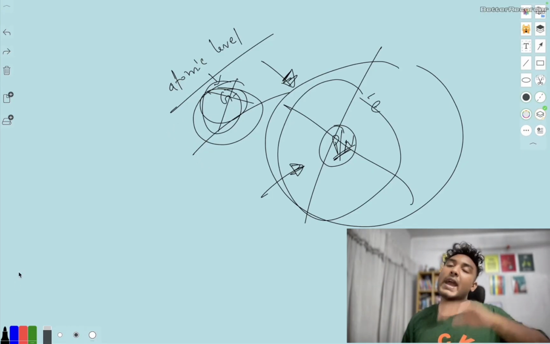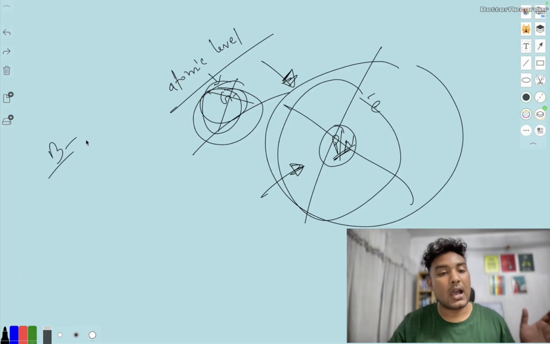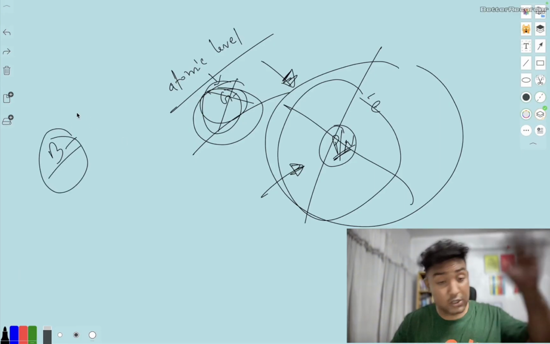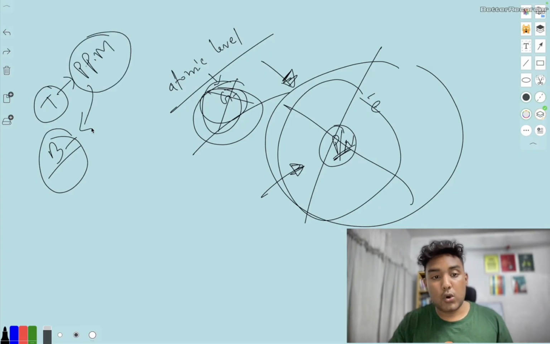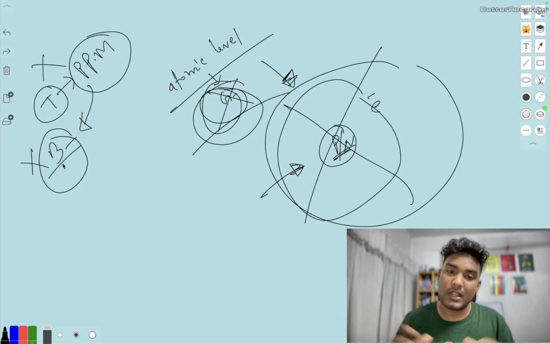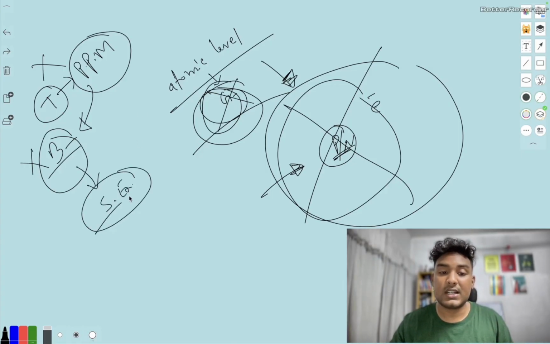If we look back at history, first Thomson developed something called the plum pudding model. After that we got Bohr's atomic model, which is not actually the correct thing. Thomson was wrong, and about 90% of Bohr's thoughts were wrong. After that, nowadays we know Schrödinger's experiments and Schrödinger's equations related to the atom and its shape.